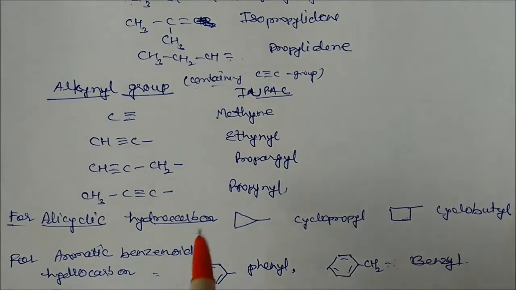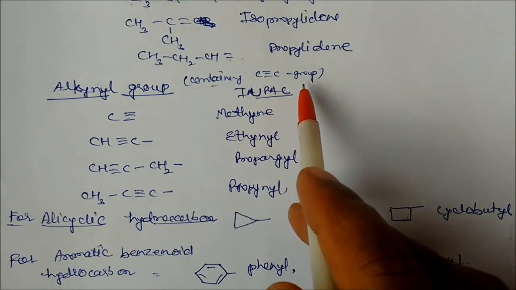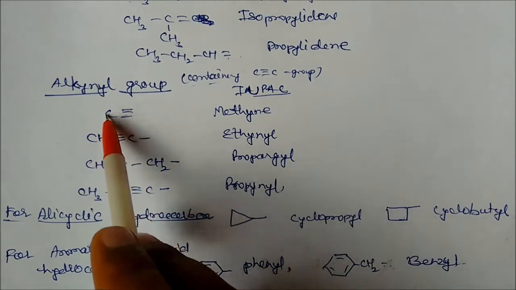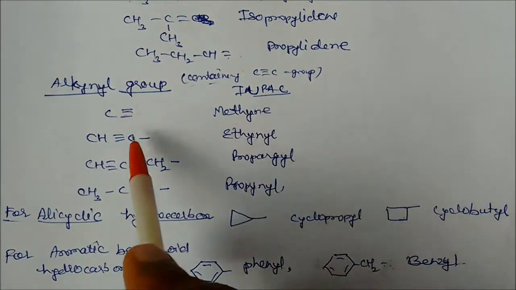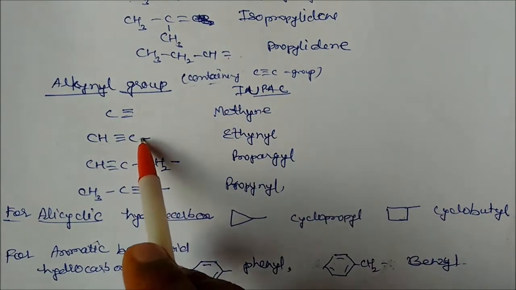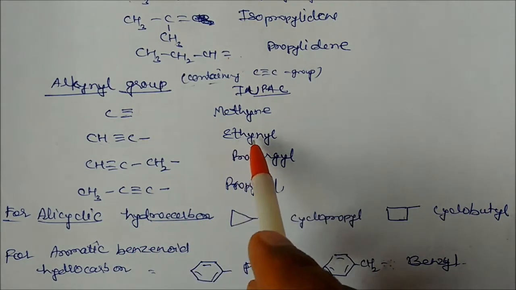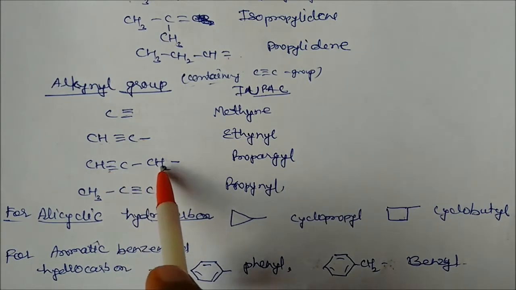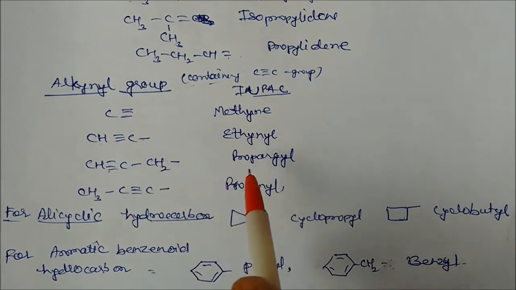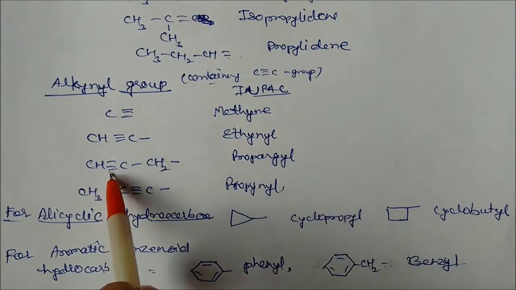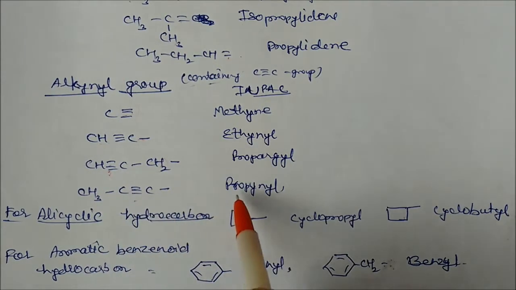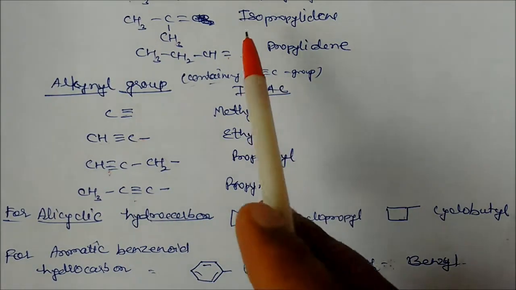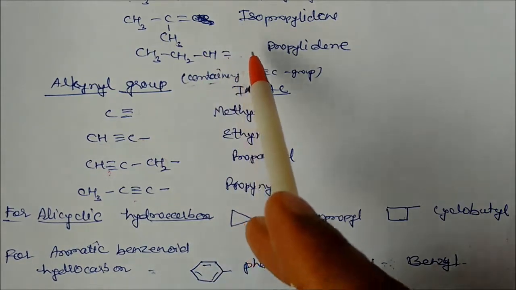Again, alkynyl groups contain a triple bond. If the triple bond is attached to the main parent hydrocarbon, this is called methyl. If this is attached to the main parent hydrocarbon for this carbon, this is called ethynyl. If this is attached to this carbon, so the triple bond is on this side but attaching from this side in 3 carbons, then this is called propargyl. If this triple bond is shifted to this side, it is called propynyl, similarly with the alkynyl group.